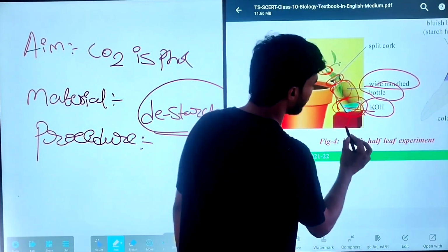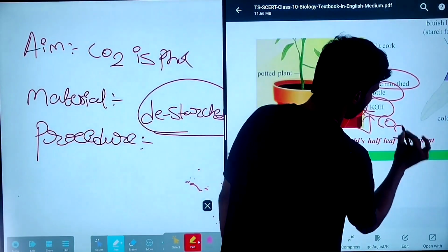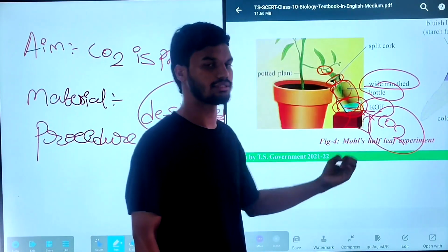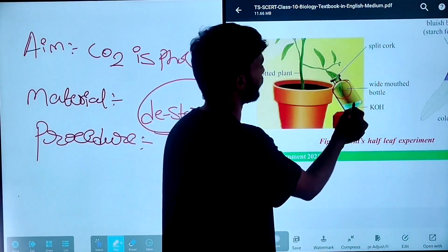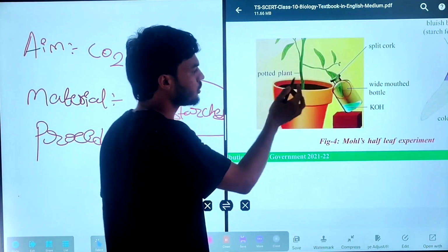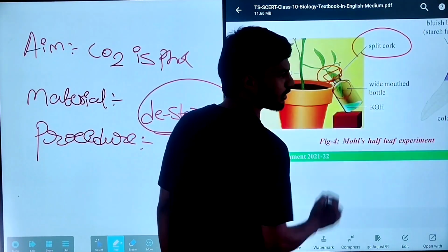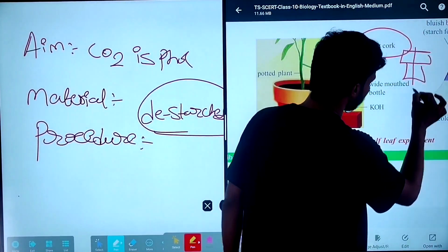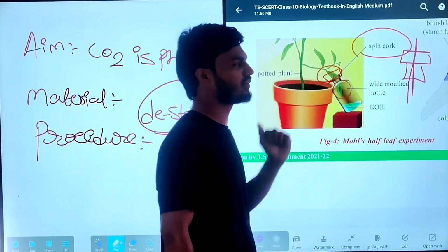Why are you placing the potassium hydroxide? The potassium hydroxide will absorb the carbon dioxide. So for that reason, you are placing the potassium hydroxide. Then cover half the leaf inside the wide mouthed bottle and half the leaf should be exposed to the outside environment. Then close this bottle with the help of the split cork. Split cork means simply the cork is divided into two equal halves. You have to close it carefully and tightly.